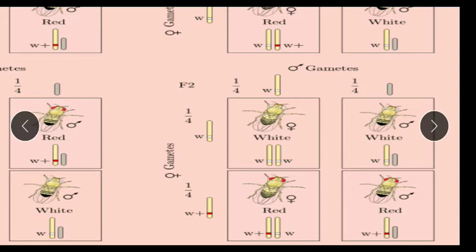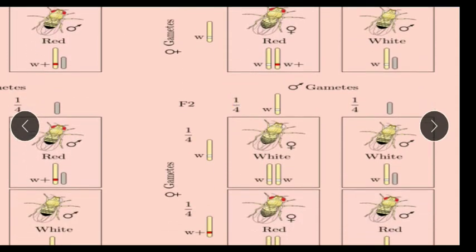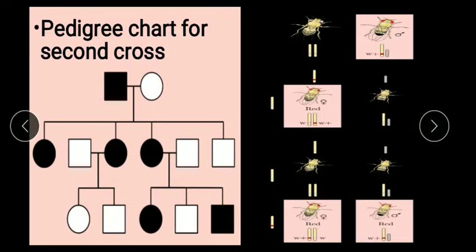This is due to only one dominant gene. By using this, we can also construct the pedigree.